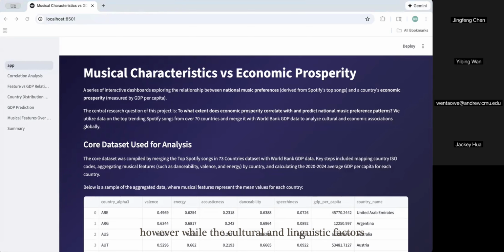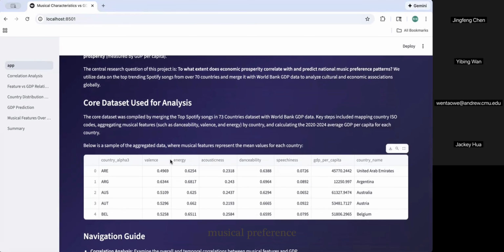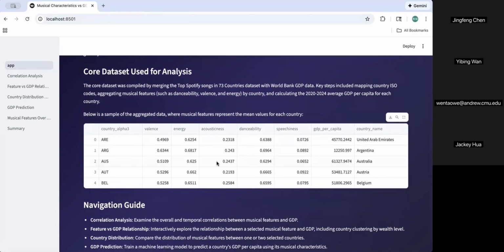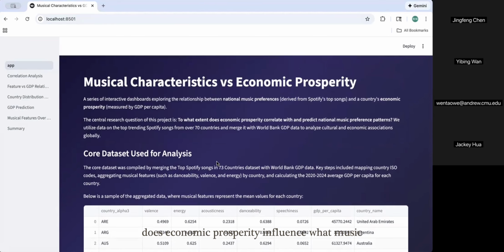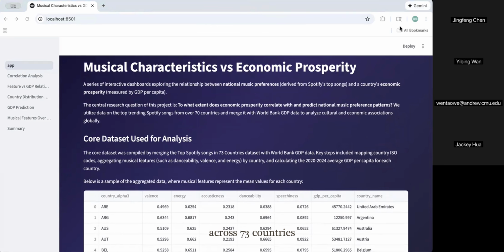However, while cultural and linguistic factors clearly shape musical preference, an interesting question remains unexplored. Does economic prosperity influence what music people prefer? This question has significant implications across multiple domains. In this project, we investigate the relationship between national music preferences and economic prosperity by analyzing Spotify's top trending songs across 73 countries alongside the World Bank GDP per capita data. Our central research question is, to what extent does economic prosperity correlate with and predict national music preference patterns?